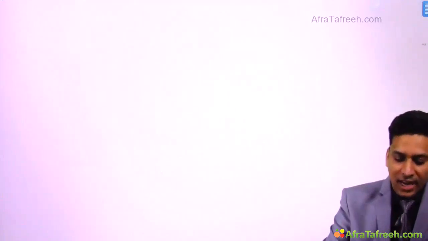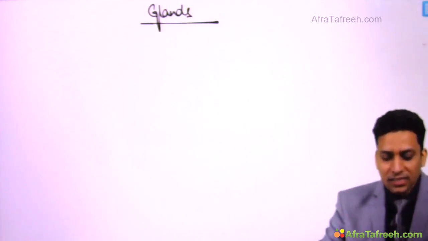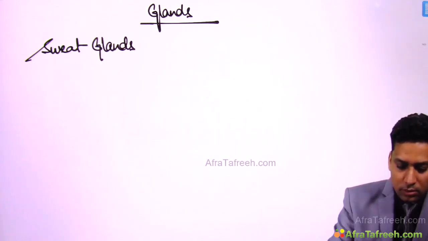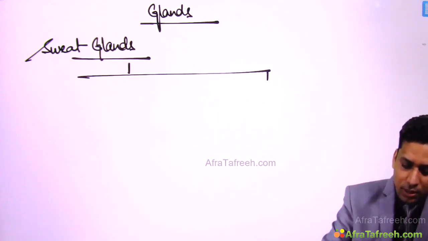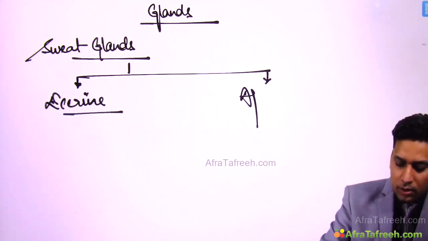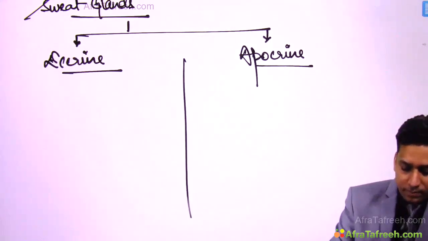So next we will be discussing glands. Under this heading we will be discussing sweat glands and sebaceous glands. So let us first discuss sweat glands. These sweat glands can be eccrine or apocrine sweat glands. These are few differentiating features between them.